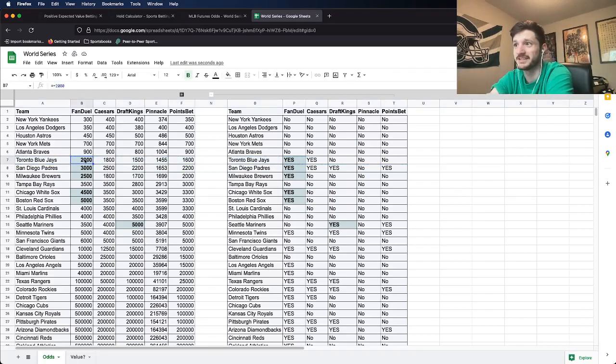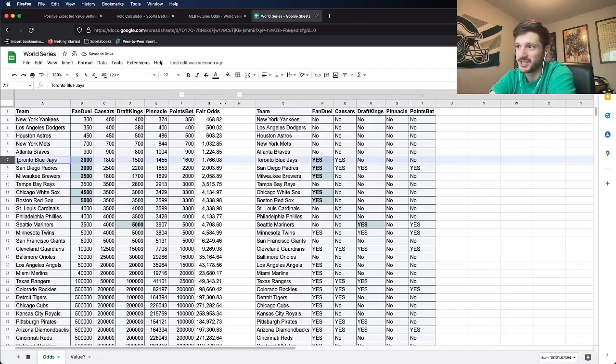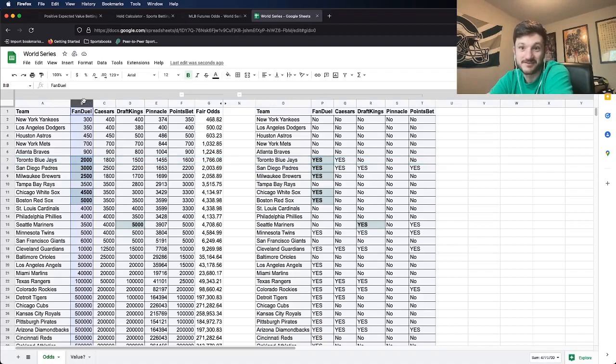But there's a really good line that you can get on the Blue Jays. The fair odds have the Blue Jays at pretty much plus 1,700, 1,766. You can get them all the way at plus 2,000 on FanDuel. As we can see, there are a ton of values. Pretty much the majority of them are on FanDuel, right?